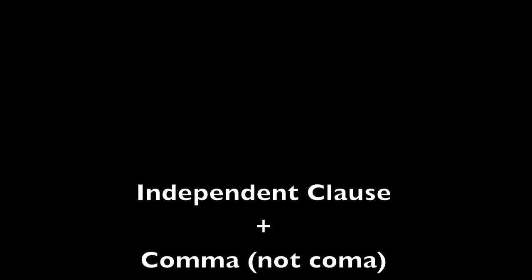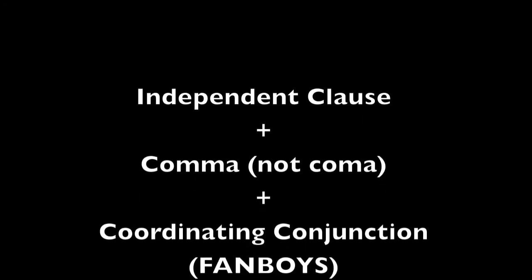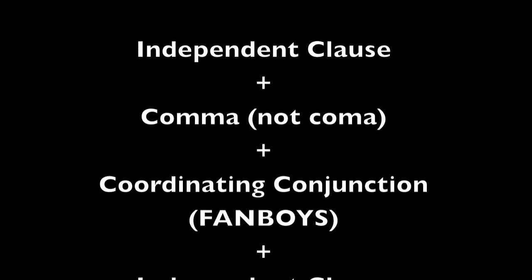To use a comma in a compound sentence, you add independent clause plus comma plus coordinating conjunction, or FANBOYS, plus independent clause.